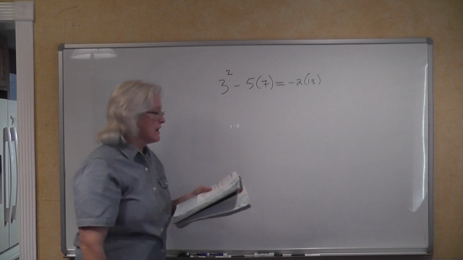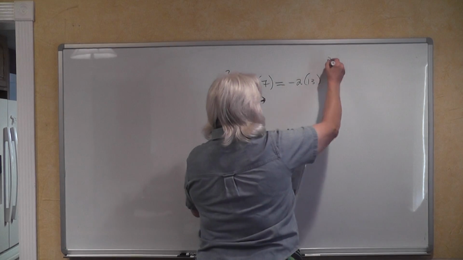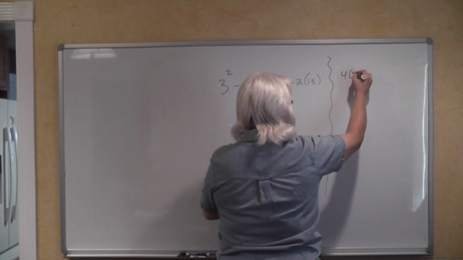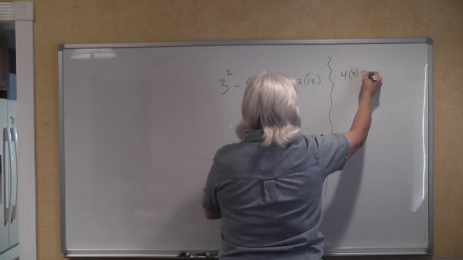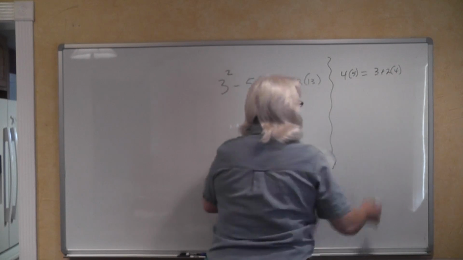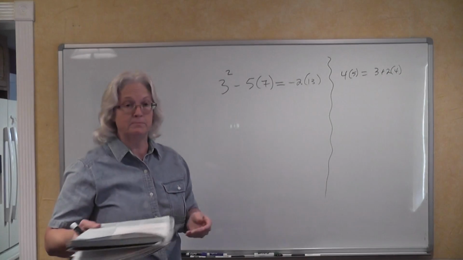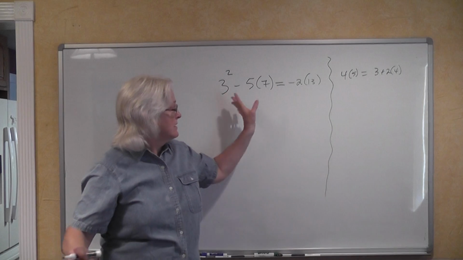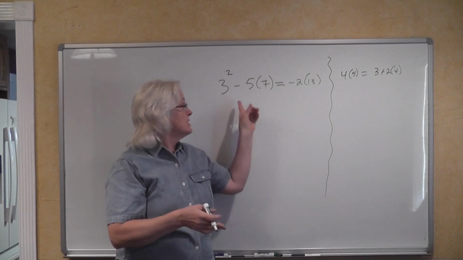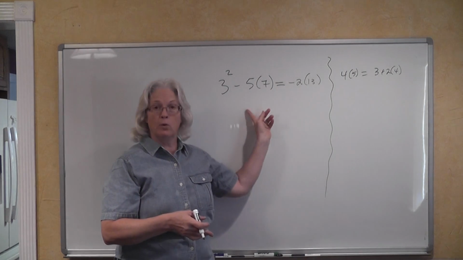And then a second example: 4 times 5 is equal to 3 plus 2 times 4.